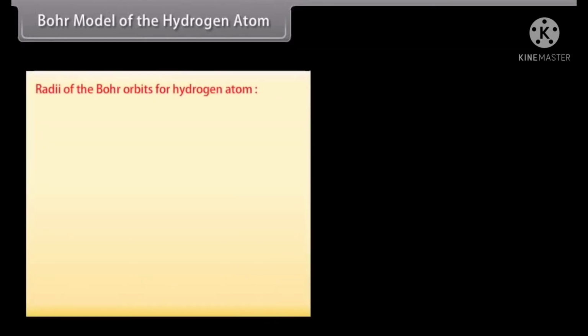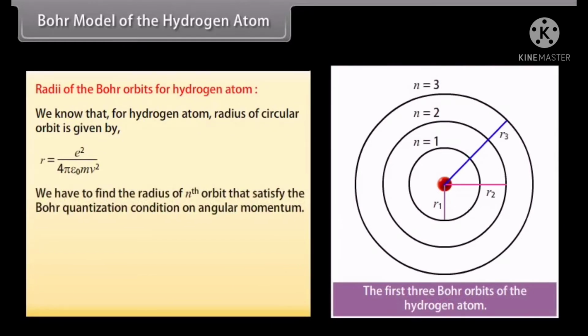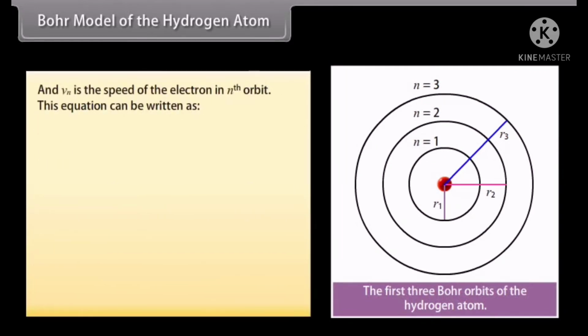Radii of the Bohr orbits of hydrogen atom. We know that for hydrogen atom, the radius of circular orbit is given by e square upon 4 pi epsilon naught m v square. We have to find the radius of nth orbit that satisfies the Bohr quantization condition on angular momentum. L_n is equal to the product of m, v_n and r_n, which equals nh upon 2 pi, where n is equal to 1, 2, 3 and so on, and v_n is the speed of the electron in nth orbit. This equation can be written as v_n equals nh upon 2 pi m r_n.